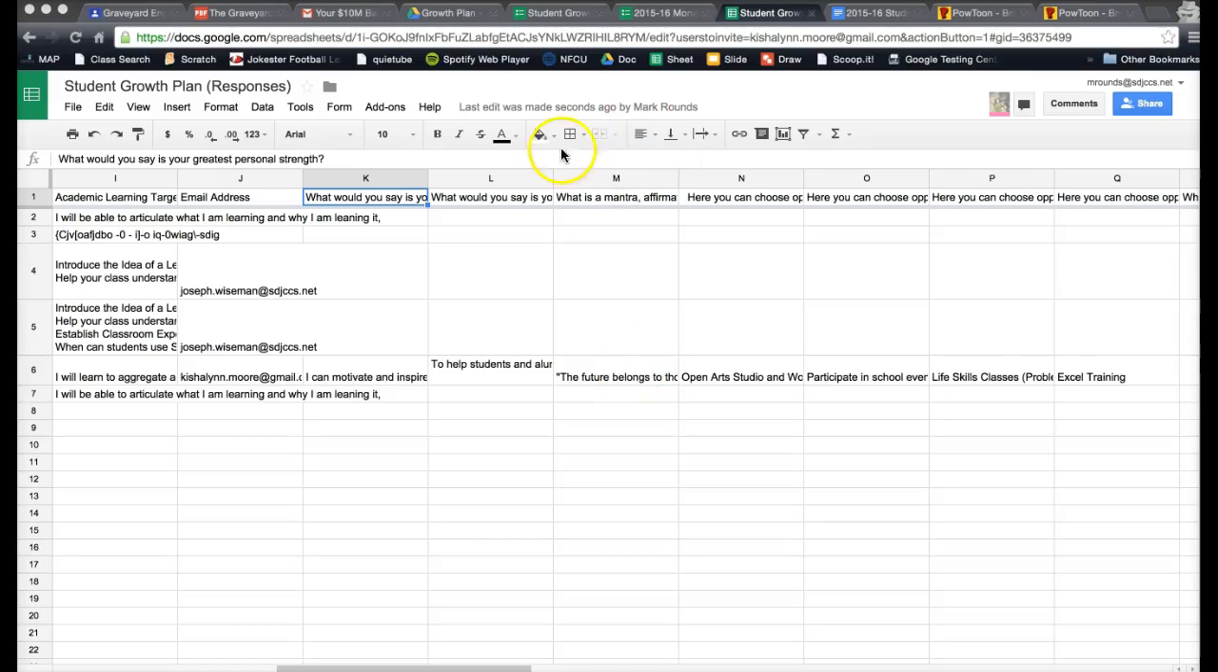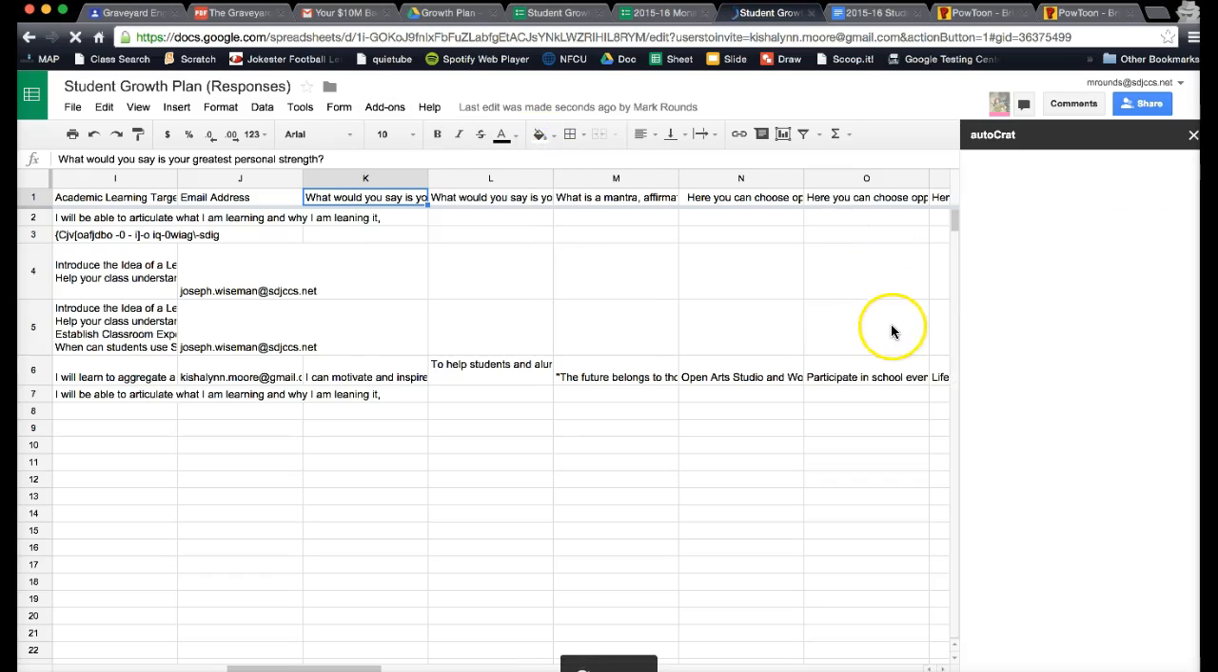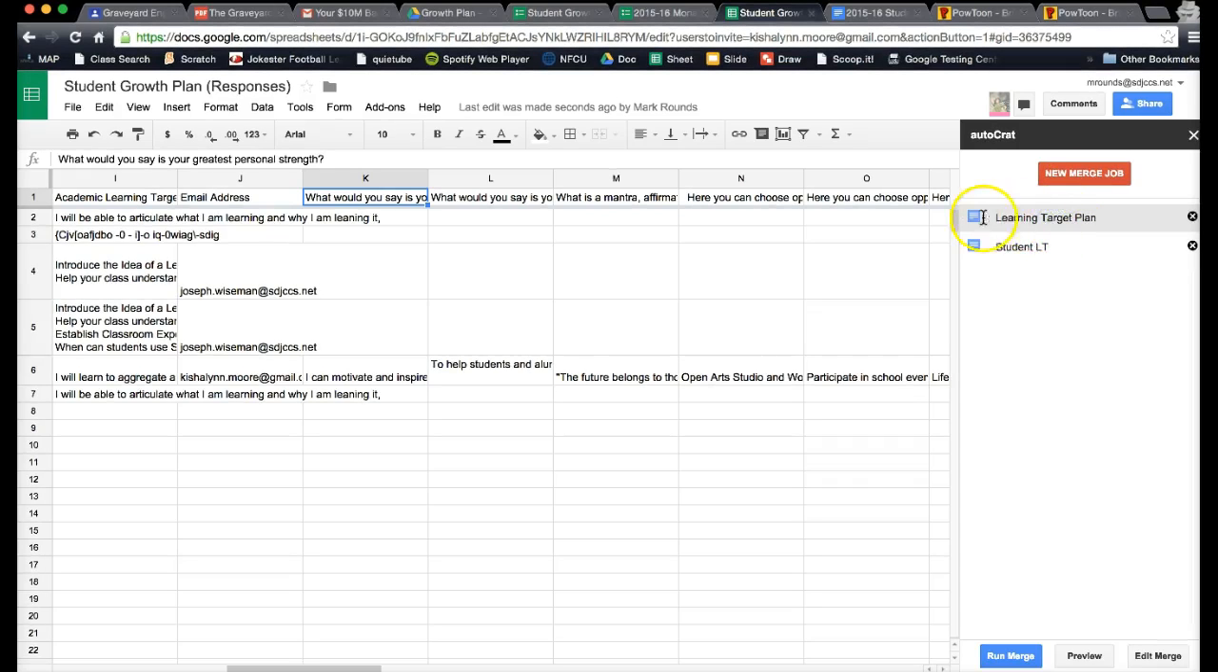Okay, so we're in the raw spreadsheet here, and we're going to go up to add-ons. You put Autocrat on yours already, right? Yes, I did install it. Okay, so then you're going to launch it, and it's going to pop up the little thing here. And since we already have the learning target plan here, we'll just click on it, and then we'll edit that merge.